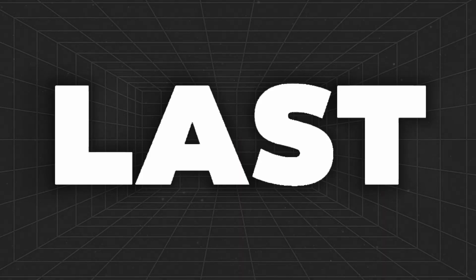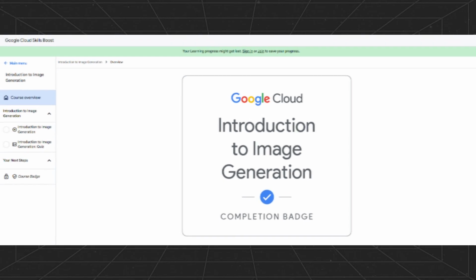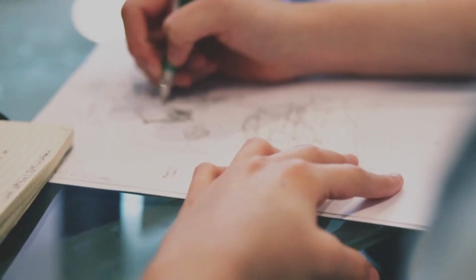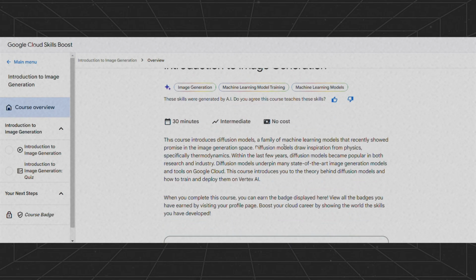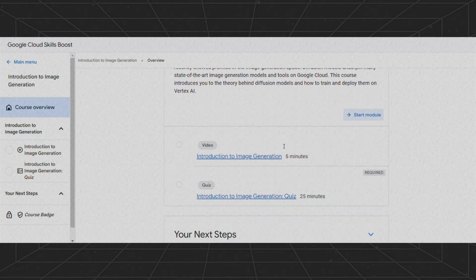the digital age. Last, but certainly not least, we explore the realm of visual storytelling with the Image Generation course, where pixels come to life through the magic of AI. Whether you're a photographer, designer, or simply captivated by the beauty of visuals, this course will empower you to unleash your imagination and create stunning visuals with the help of AI.